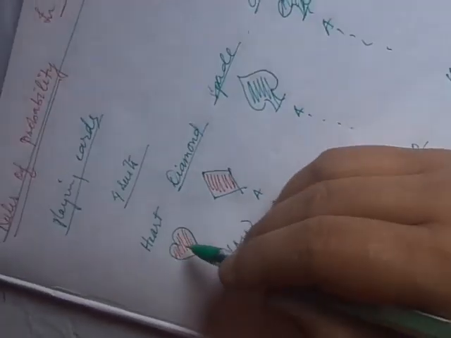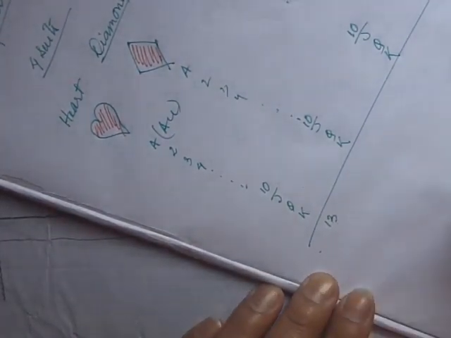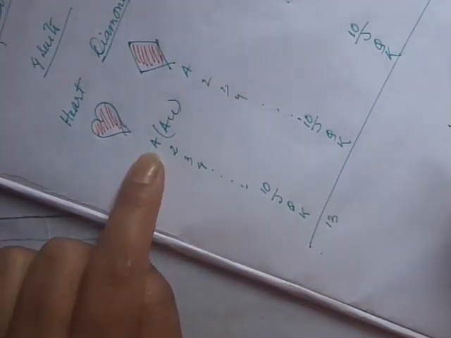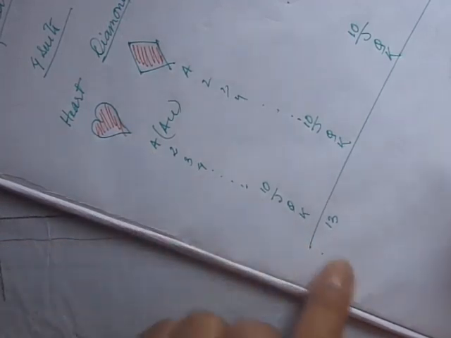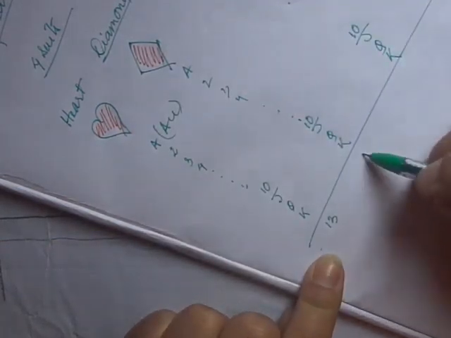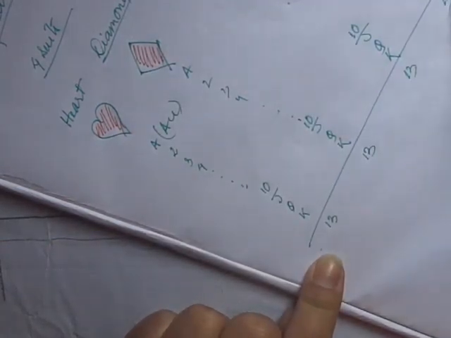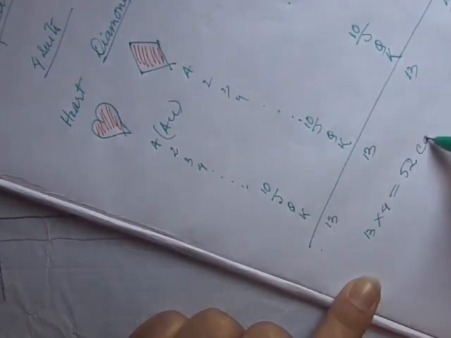So in each suit we have 13 cards, starting with A, which you can think of as 1, 2, 3, 4 up to 10, then Jack, Queen, King. So altogether 13 times 4 gives us 52 cards.